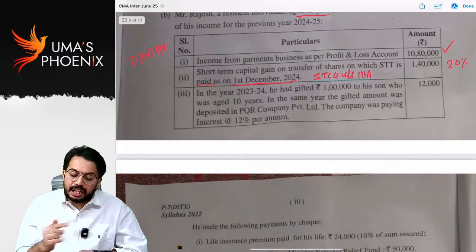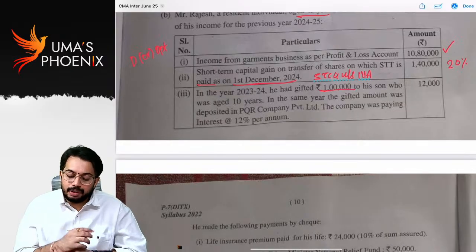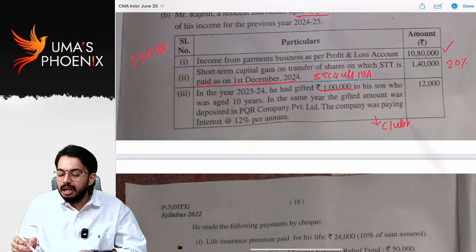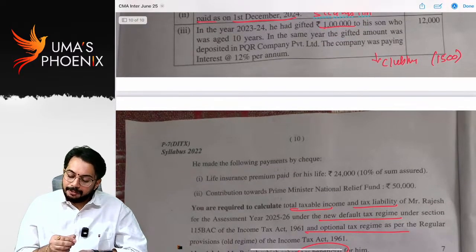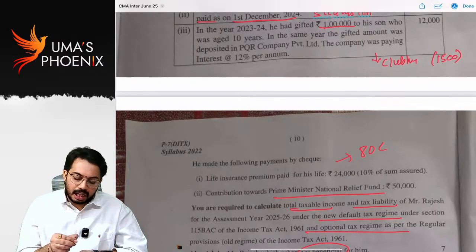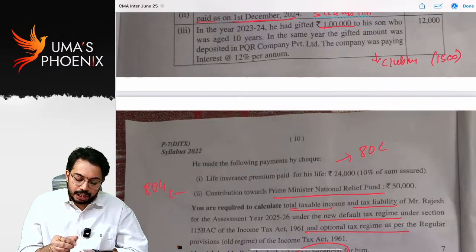In the year 23-24, he had gifted 1 lakh to his son who was aged 10 years. In the same year, the gifted amount was deposited in PQR Private Limited. The company was paying interest. Clubbing provisions are applicable, but at the time of clubbing, 1500 exemption is available. Life insurance premium eligible for deduction under section 80C. Prime Minister Relief Fund eligible for deduction under section 80G.